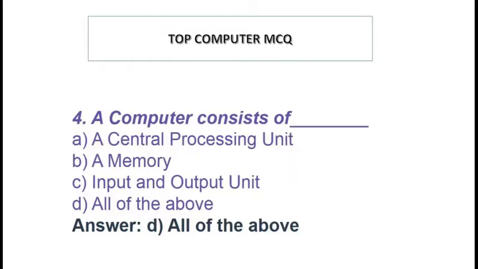A computer consists of a central processing unit, option B a memory, option C input and output unit, option D all of the above. Answer option D all of the above.